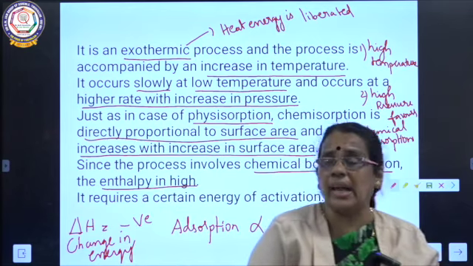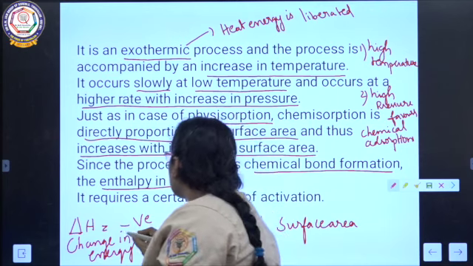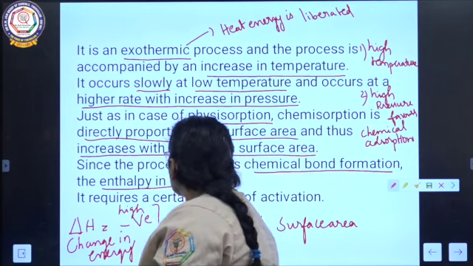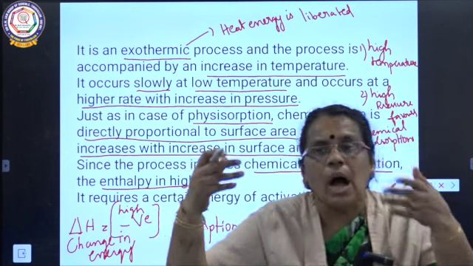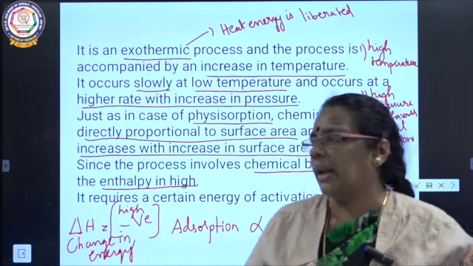So delta H will have a high negative value. That means a large amount of heat energy will be liberated during chemical adsorption.